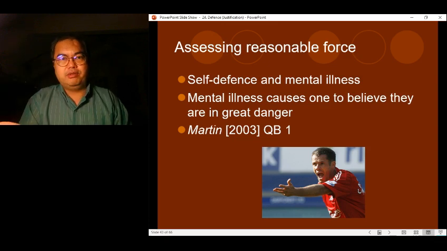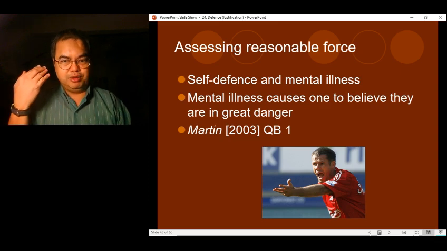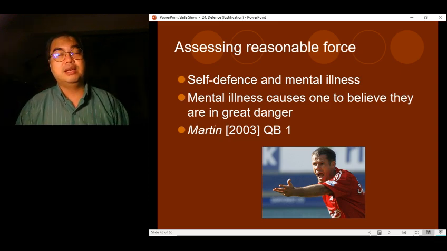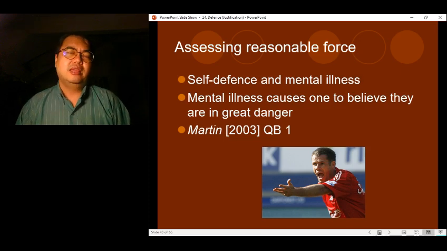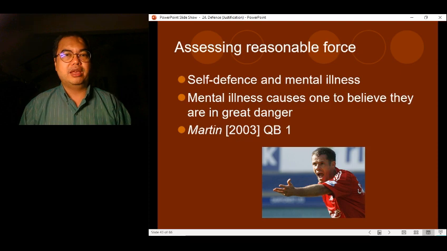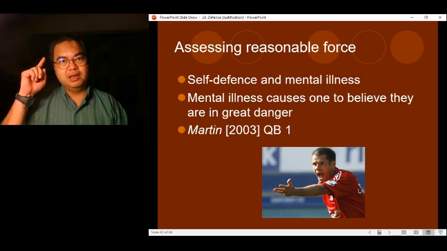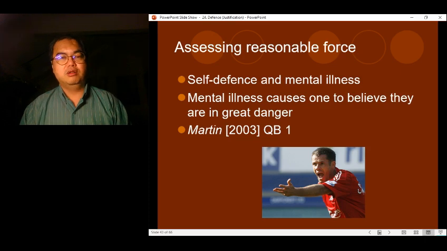And he says that I was acting in self defense, and that because of his mental illness, he thought that the circumstances were more dangerous than they actually were. It was because of his mental condition. Now, there was no problem with that. He can be judged based on the circumstances that he believed them to be. However, the problem here was that the force that he used was not reasonable. Maybe the force that he used was reasonable in his mind subjectively, but objectively no.